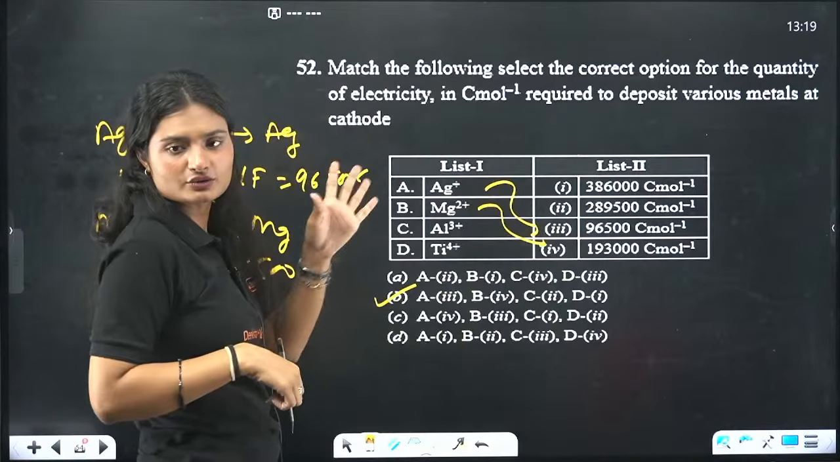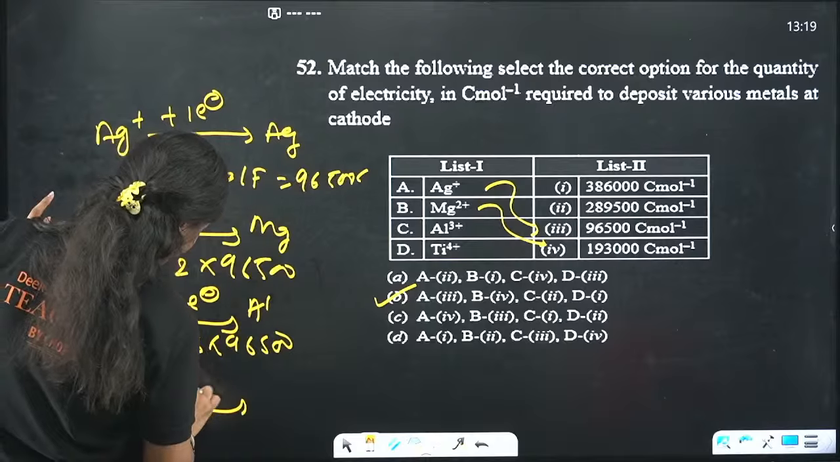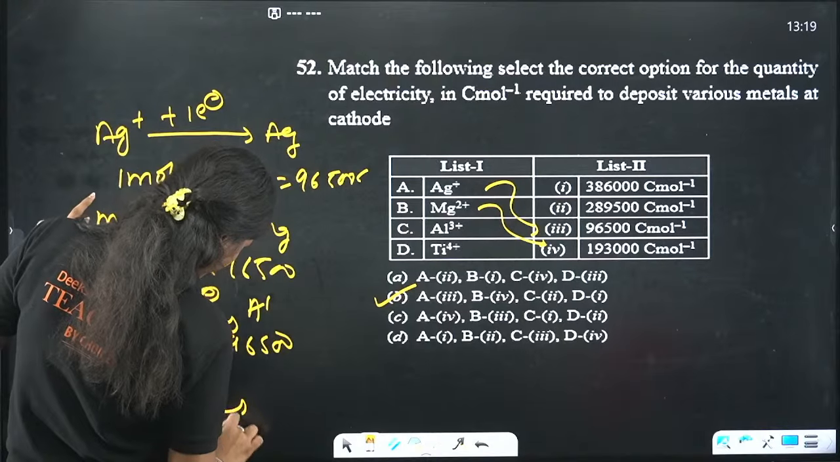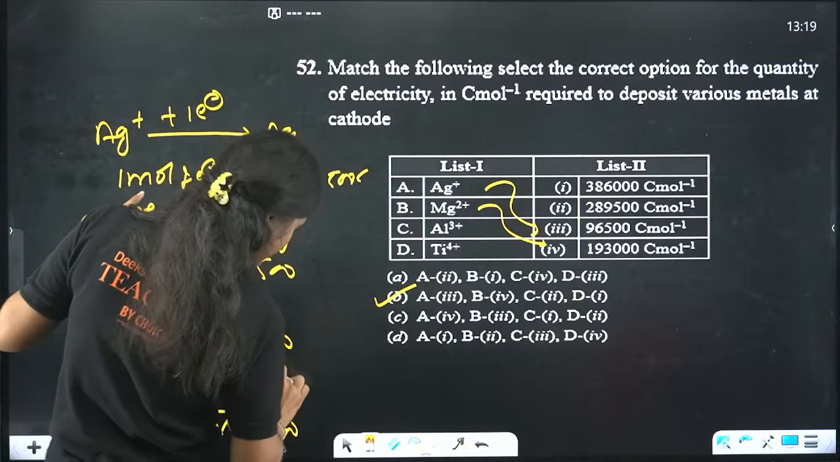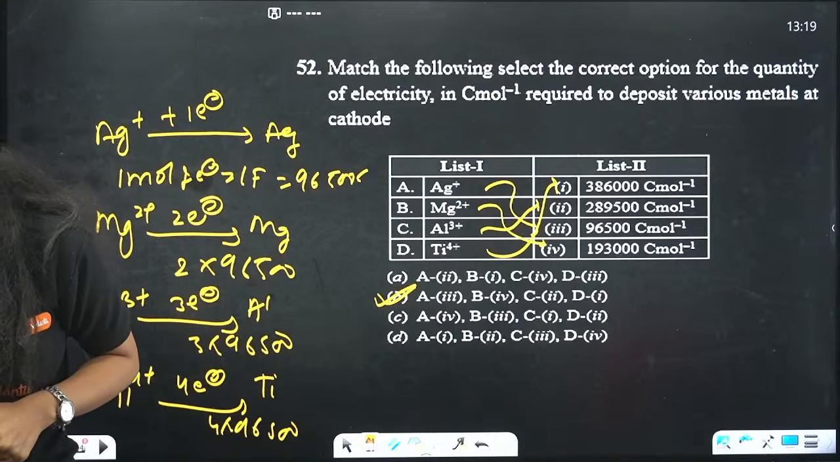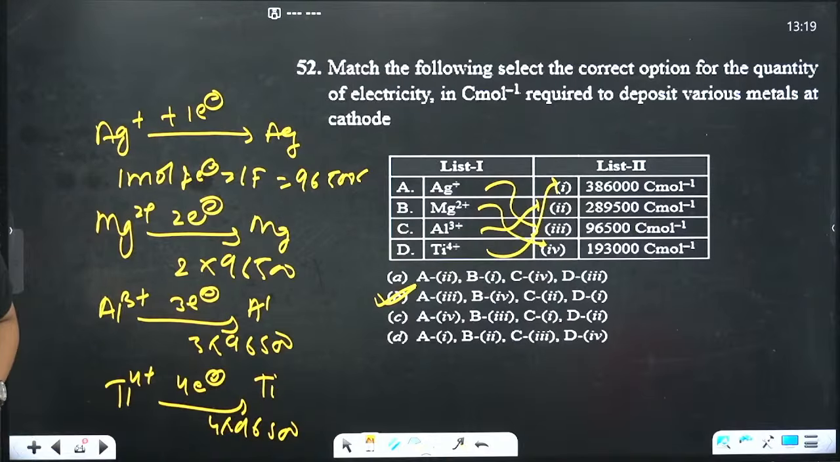That is your 3 Faraday, if you calculate it. And similarly titanium 4 positive will also need 4 electrons, which is 4 Faraday. That is titanium. So your answer will be this and this. Correct answer is option B. Done? Okay, clear? Next question.